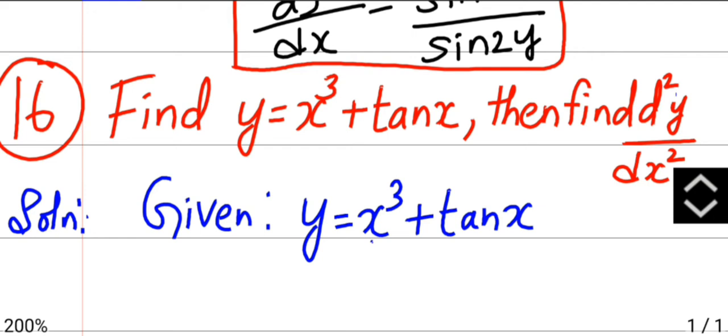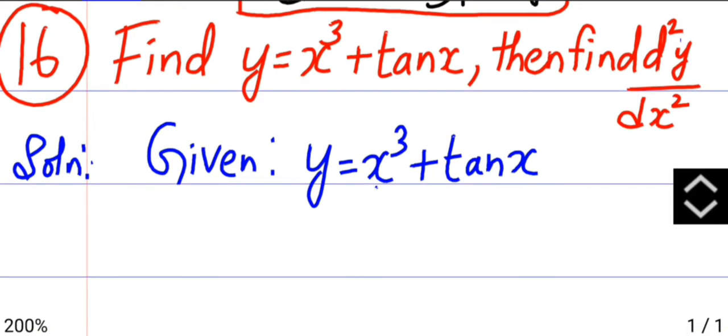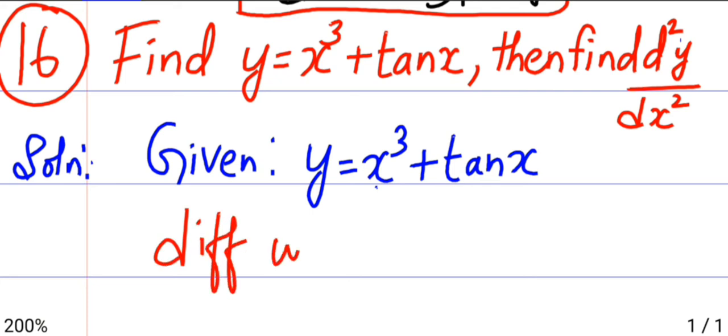Next: if y equals x cube plus tan x, then find d square y by dx square. d square y by dx square means we have to differentiate it 2 times. So the given question is y equals x cube plus tan x. Differentiate with respect to x. We are differentiating it 1 time.